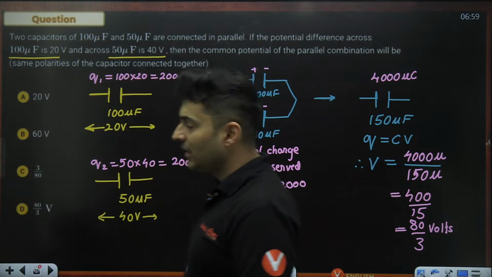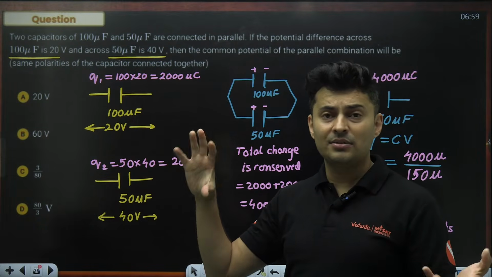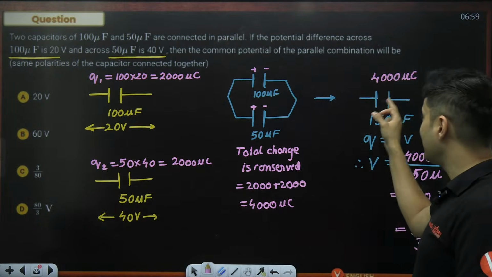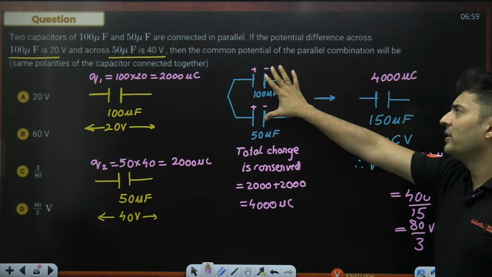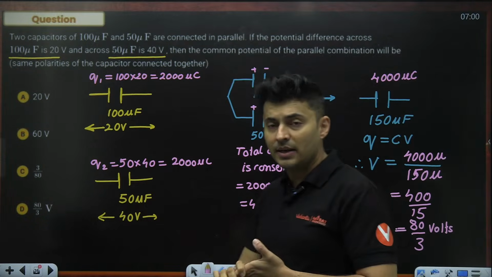I hope you loved it. So whenever such questions come where you take two charged capacitors, or one charged and one uncharged, and you connect them together, at the end of the day, it is one simple parallel capacitor. So don't solve this problem, always solve this problem. And remember, the total charge will remain conserved.